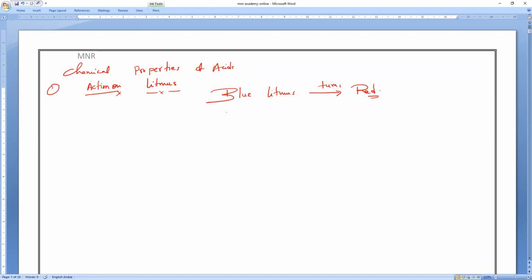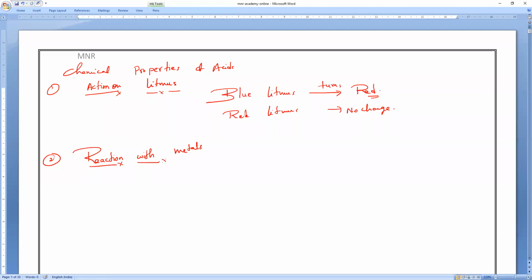So with the red litmus, what will happen? No change will happen. So that is the first thing. And the second one is the most important one, and I told you to study the activity also. If hydrogen is releasing, it will always burn with what sound? Everybody? Pop sound. Pop sound.